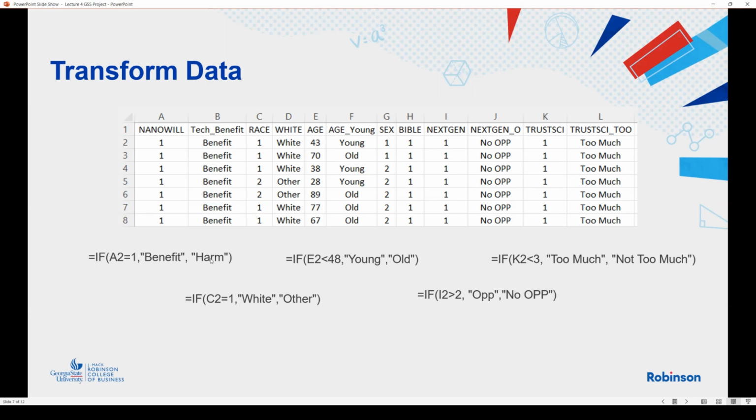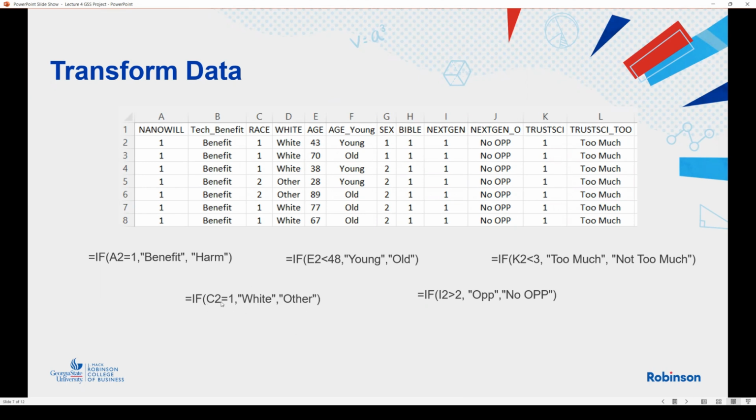So benefit or not. In terms of age, I may use all different ages, but instead I decided to divide into 2 groups. Anybody younger than 48, I decided to call young. Anybody over 48, I decided to call old. Why? 48 is the median. I also did this for whether we trust too much. Anybody less than 3, I decided to call too much, over that not too much. And in terms of race, white is the one, all others I decided to call other.